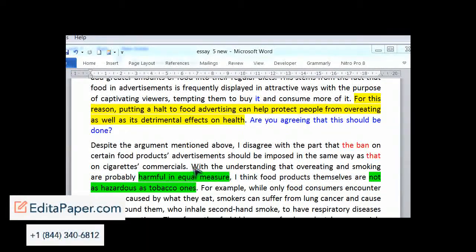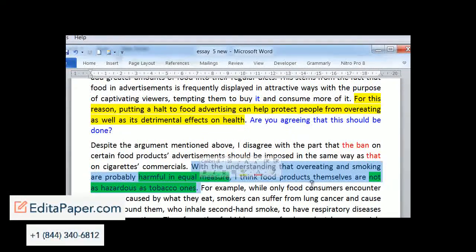Now we get to a huge contradiction in this sentence alone. So remember that overall, the writer more strongly agrees with the banning than disagreeing. But now we've got "despite the argument mentioned above." So now we're coming to our concession. I'll just highlight the whole sentence: "with the understanding that overeating and smoking are probably harmful in equal measure." Okay, well this says that they're equal, and that's what the topic says, that the research has shown that